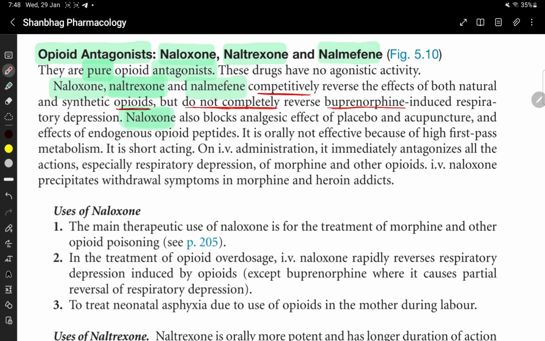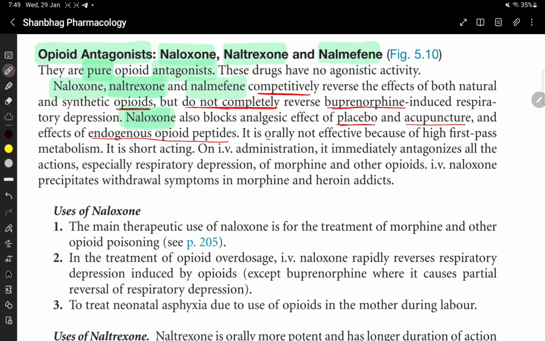Naloxone also blocks the analgesic effect of placebo and acupuncture. It also blocks the effects of endogenous opioid peptides. Okay? It blocks the analgesic effect of placebo, acupuncture, and endogenous opioid peptides.